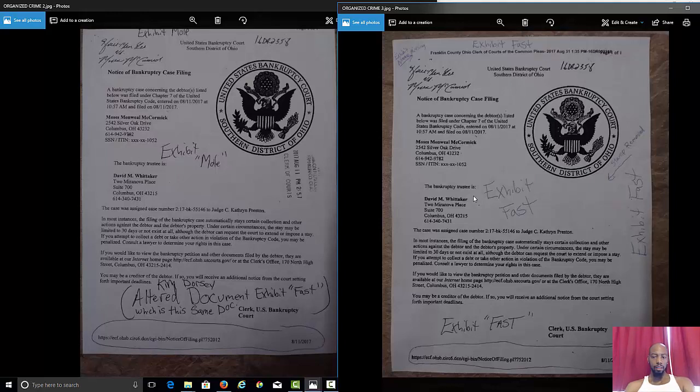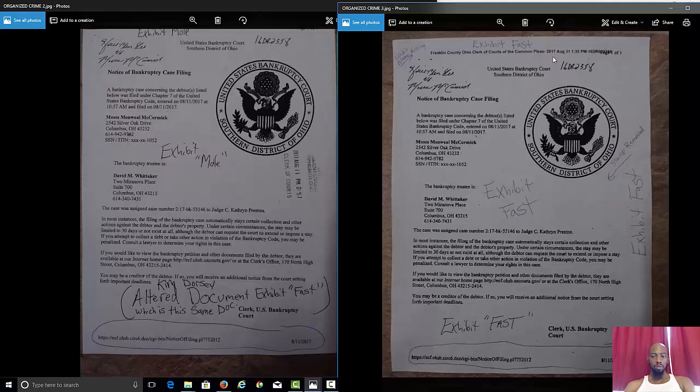Let me repeat that again. They went on ahead and took this stamp off here and put their own stamp up here. Anytime something is filed onto the case, this has to be put on a document. It says they received this document August 31st. That's a lie. They didn't receive it. They received it on the 11th. This is evidence. I didn't put this on there. This ain't me.